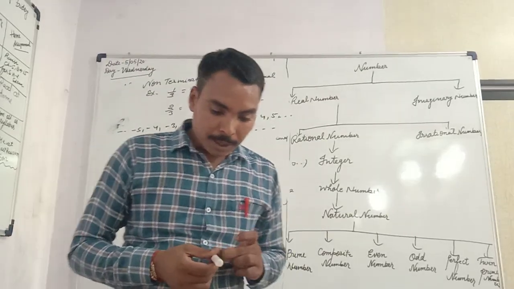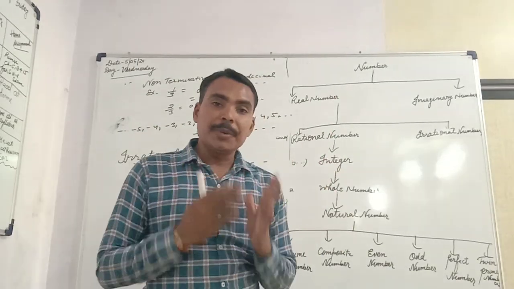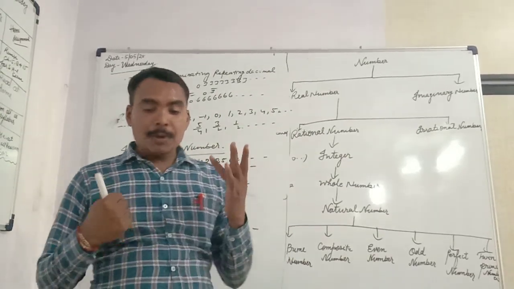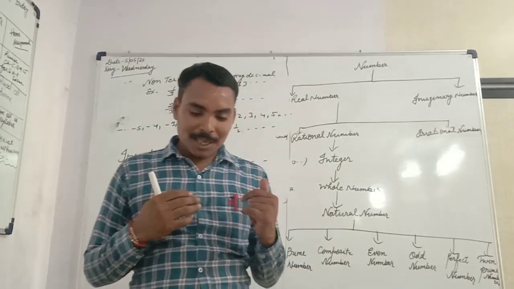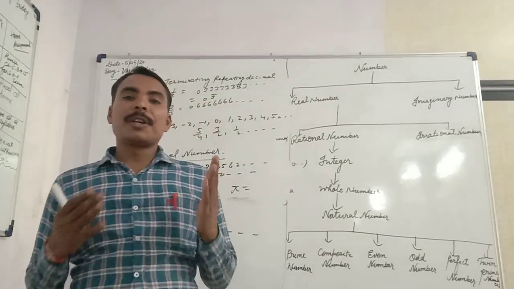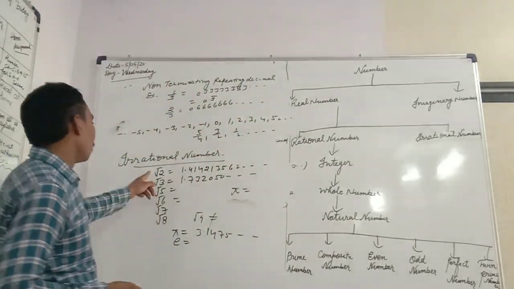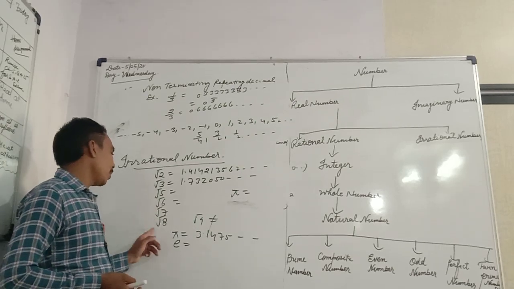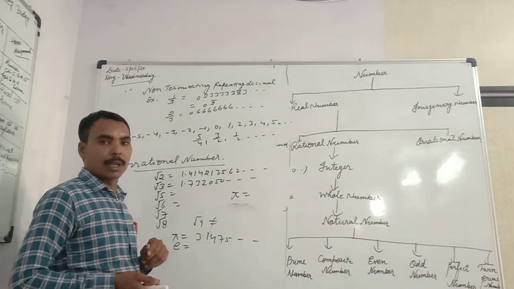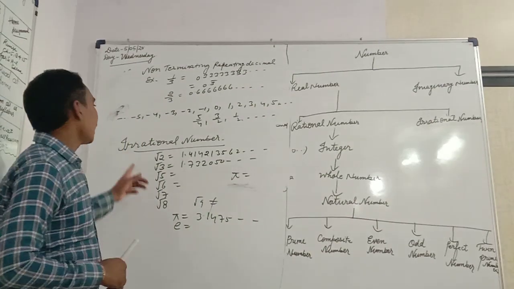Clear? Means we can say that without any division, if the value of the number comes in fraction, then we can say that it is non-terminating, non-repeating decimal. Clear? Means root 2, root 3, root 5, root 6, root 7, root 8, this is non-terminating, non-repeating. Okay? Any number is not repeating two or more times. So we can say this is the irrational number.